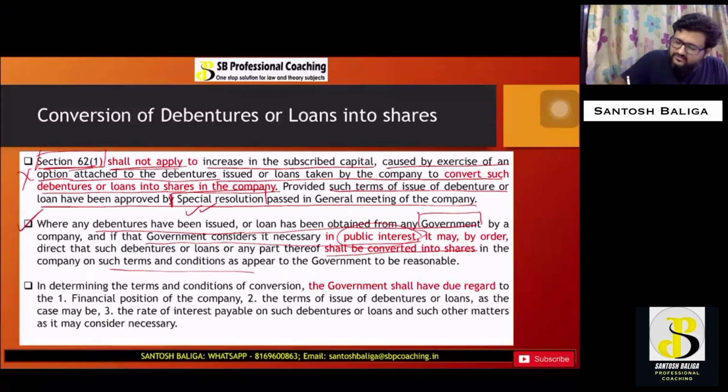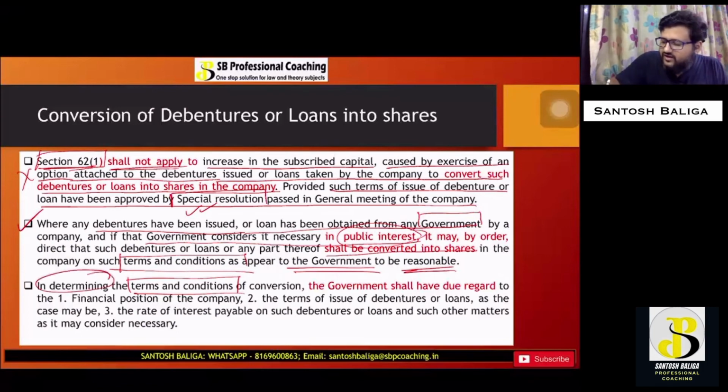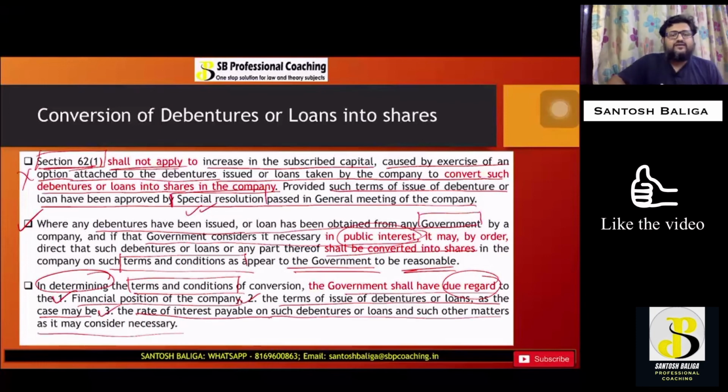Okay, and next point is in determining the terms and conditions. As I told you, the terms and conditions may be decided by the government as it deems to be reasonable, and for the same they shall be taking into consideration having due regard to the financial position of the company, the terms of the issue of share, debentures or loans as the case may be, and the rate of interest payable on such debenture or loans or such other matters as it may consider necessary. So there are 3 points which the government will take into consideration whenever the terms and conditions for conversion of debentures or loans into equity shares is done by the government.